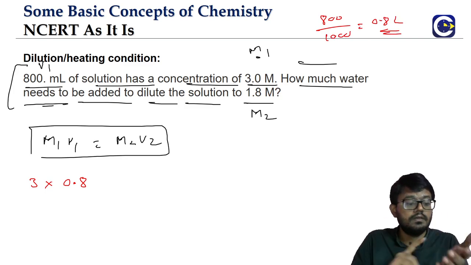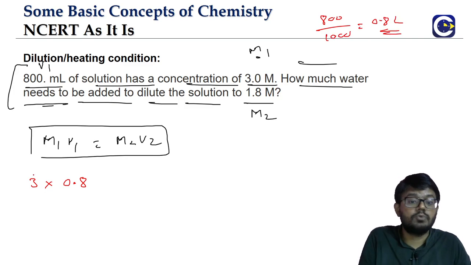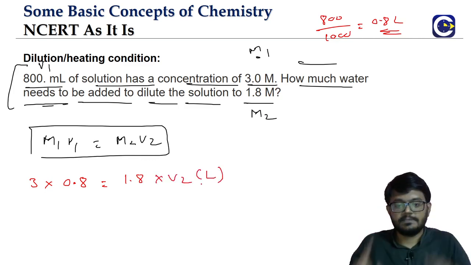So remember, molarity multiplied by volume in liter, then we will get number of moles. That is equal to final molarity, 1.8, into V2. Remember, this V2 also will be in liters.